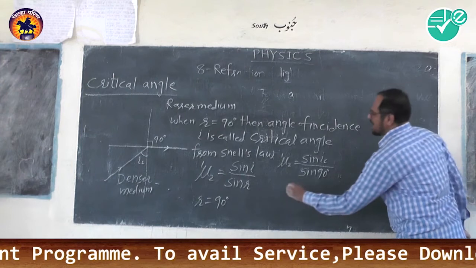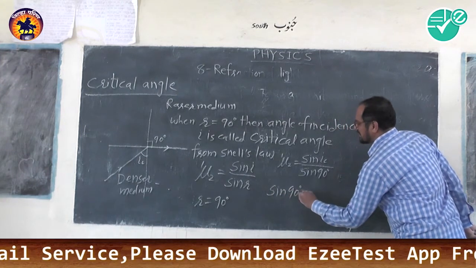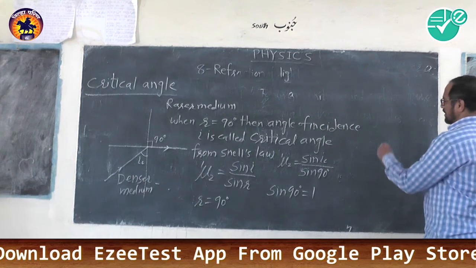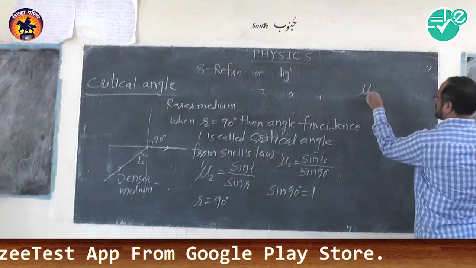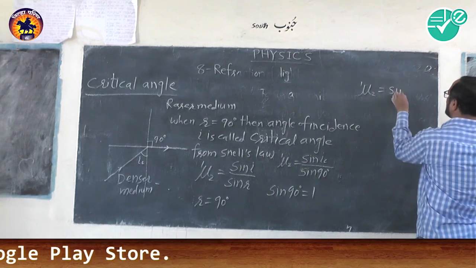We know sin 90 degrees is equal to 1. So we can write mu2 with respect to 1 equal to sin IC.